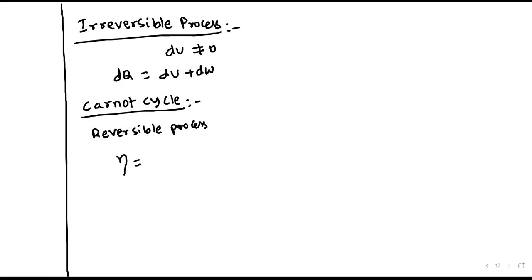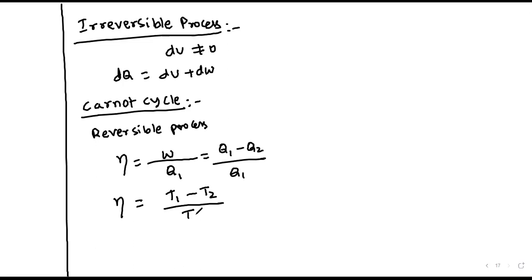The efficiency of a Carnot cycle is given as the work done in moving the particles from source to sink to the heat supplied, that is Q1 minus Q2 by Q1, where Q1 is the heat supplied by the source and Q2 is the heat rejected by the sink. Since heat is directly proportional to temperature, it is T1 minus T2 by T1. That is the efficiency of the Carnot cycle.